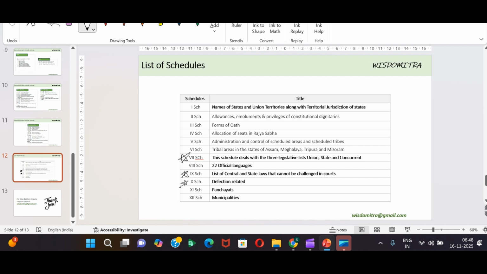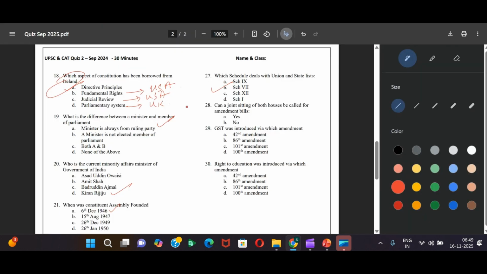10th schedule later added. It's defection related. Panchayats and municipalities again added later. So these are important ones that I've highlighted in bold, right? And then schedule one, names of state union territories. This is also important. So these are the most important schedules that you should know about. Going back, so schedule 7, that is the one.